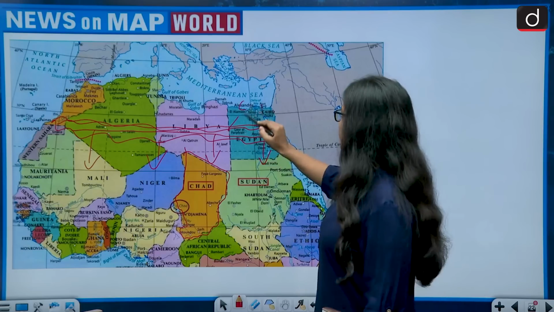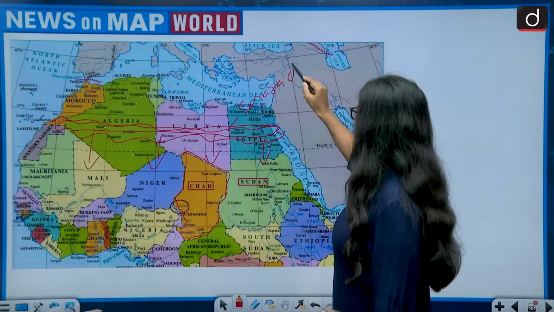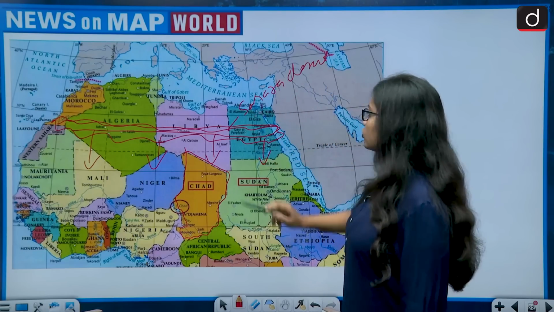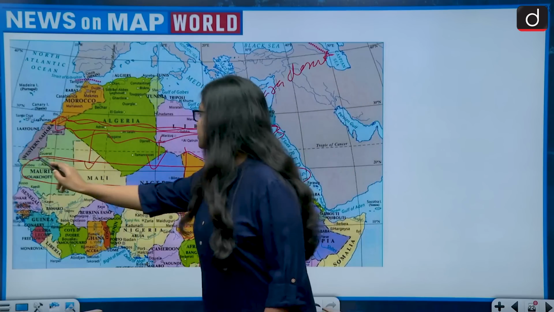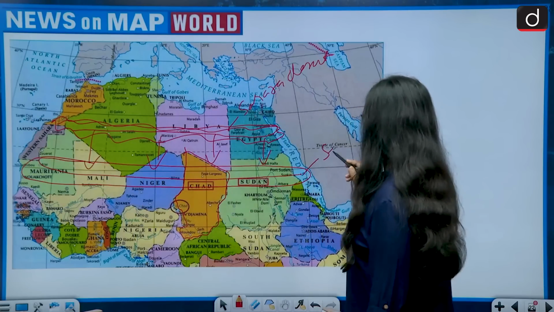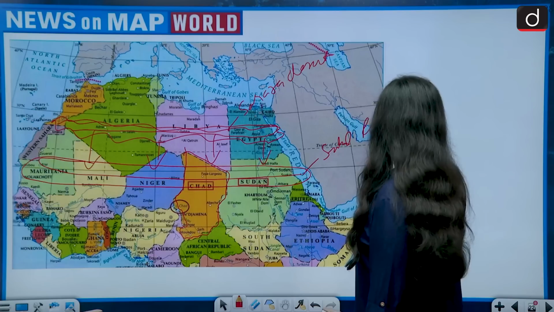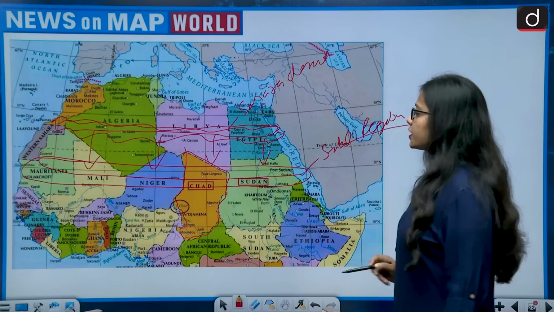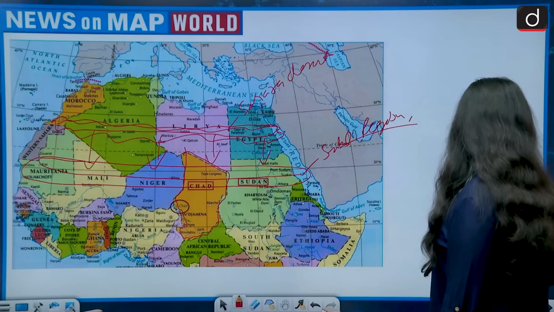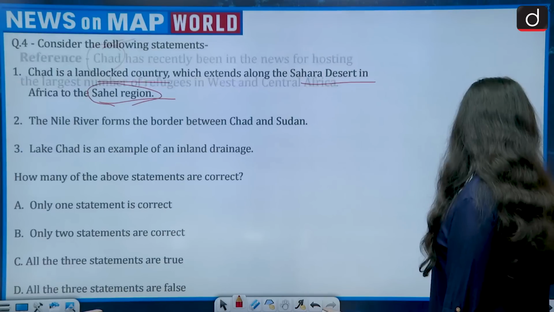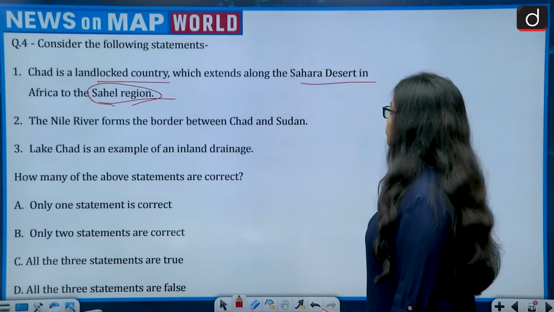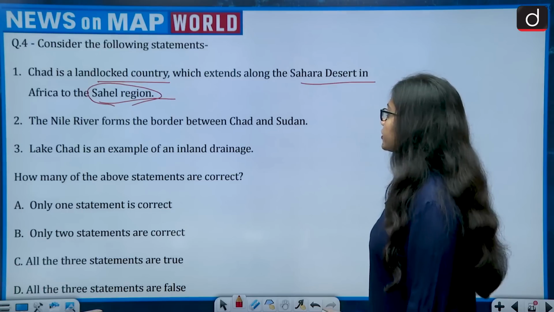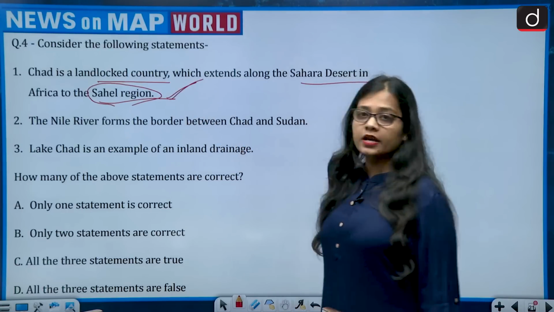And this is the Sahara Desert, while to the south of the Sahara Desert lies the Sahel region, and this is the Sahel region. So, Chad is a landlocked country, that is true, which extends along the Sahara Desert in Africa to the Sahel region. So, this is correct.